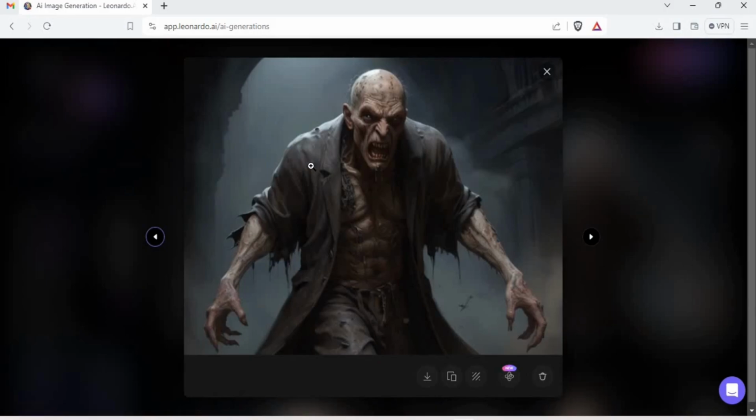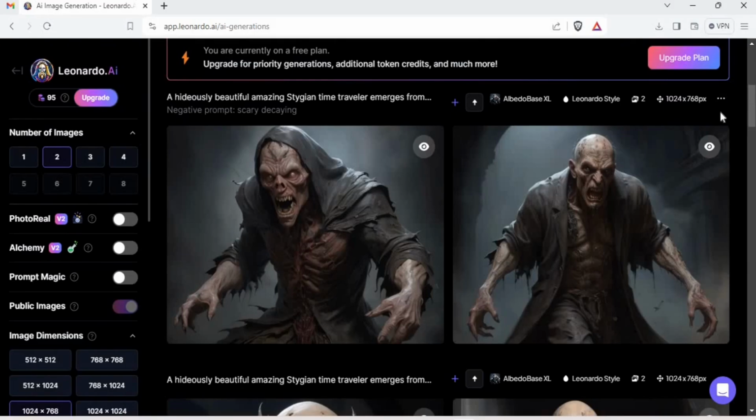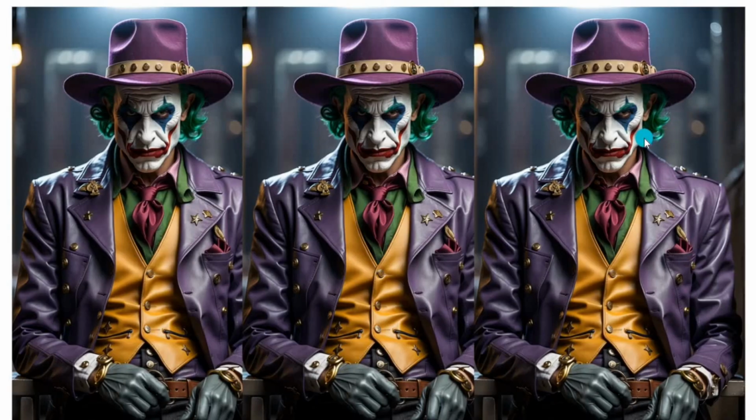I don't know how many of you are going to use it after watching this. But yeah, that is how it works. And let's end with the picture of Joker. See you on the other side.